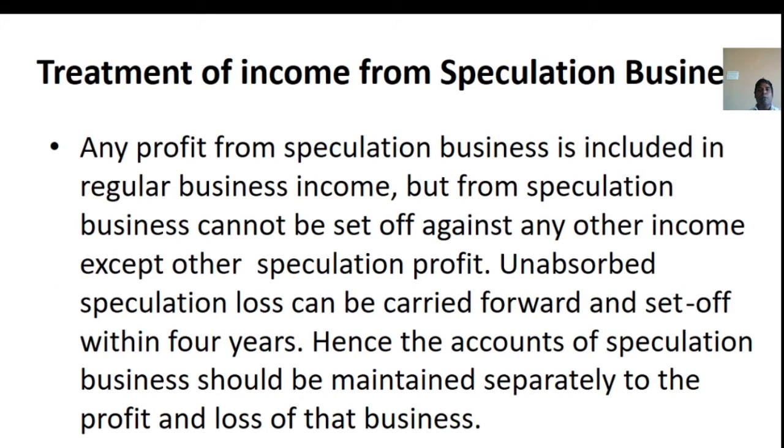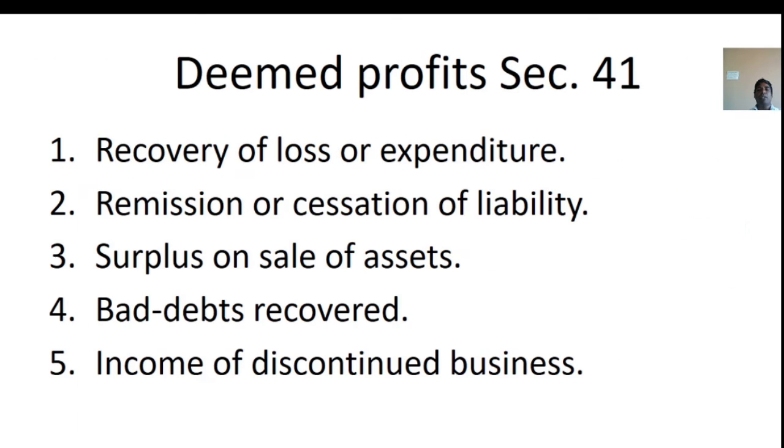Treatment of income from speculation business. Any profit from speculation business is included in regular business income, but loss from speculation business cannot be set off against any other income except other speculation profit. An unabsorbed speculation loss can be carried forward and set off within 4 years. Hence, the accounts of speculation business should be maintained separately to show the profit and loss of that business.